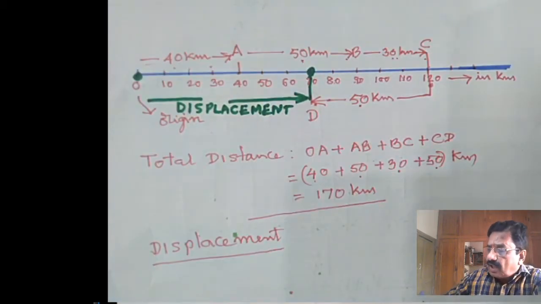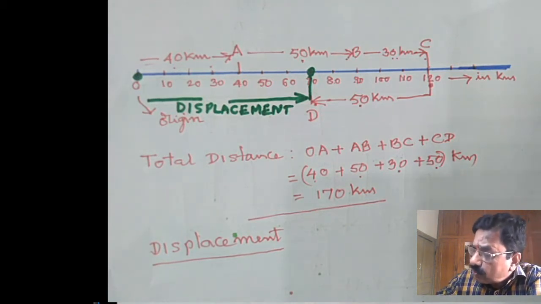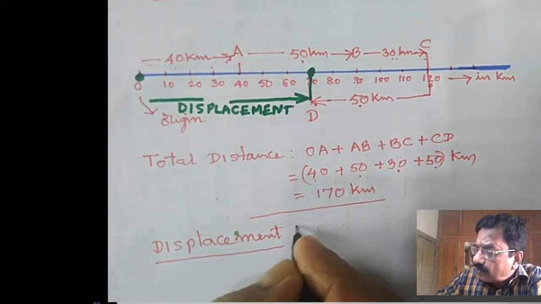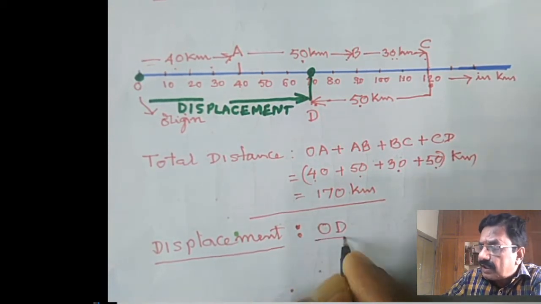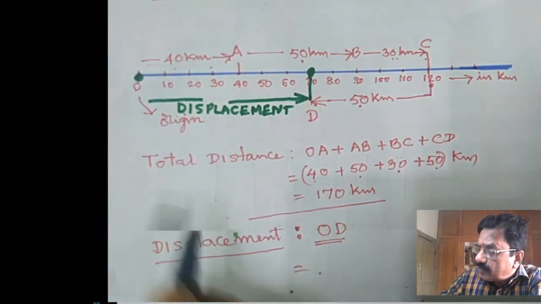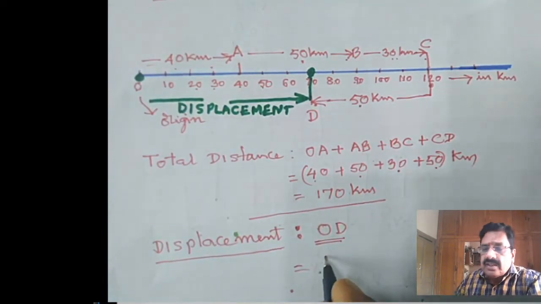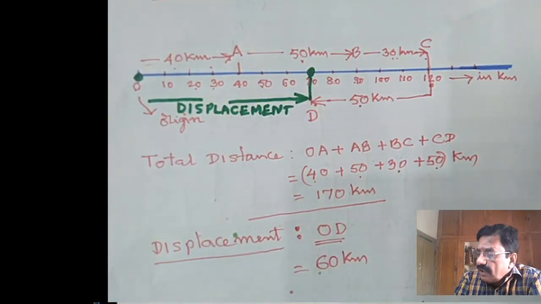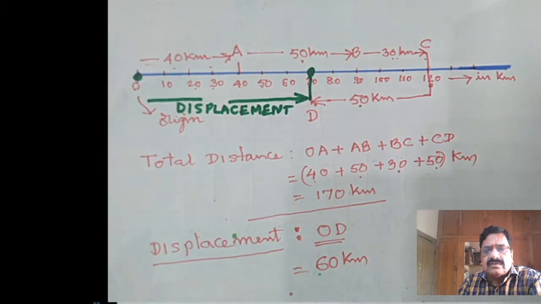Observe carefully how to calculate the displacement. Displacement is simply O to D, starting from O and ending at D. From this figure you will understand that O to D is 10, 20, 30, 40, 50, 60. That is simply 60 kilometers we can say. This is called the displacement. If you observe carefully, you will find that the distance value and the displacement value are different. Both are different, displacement and distance.